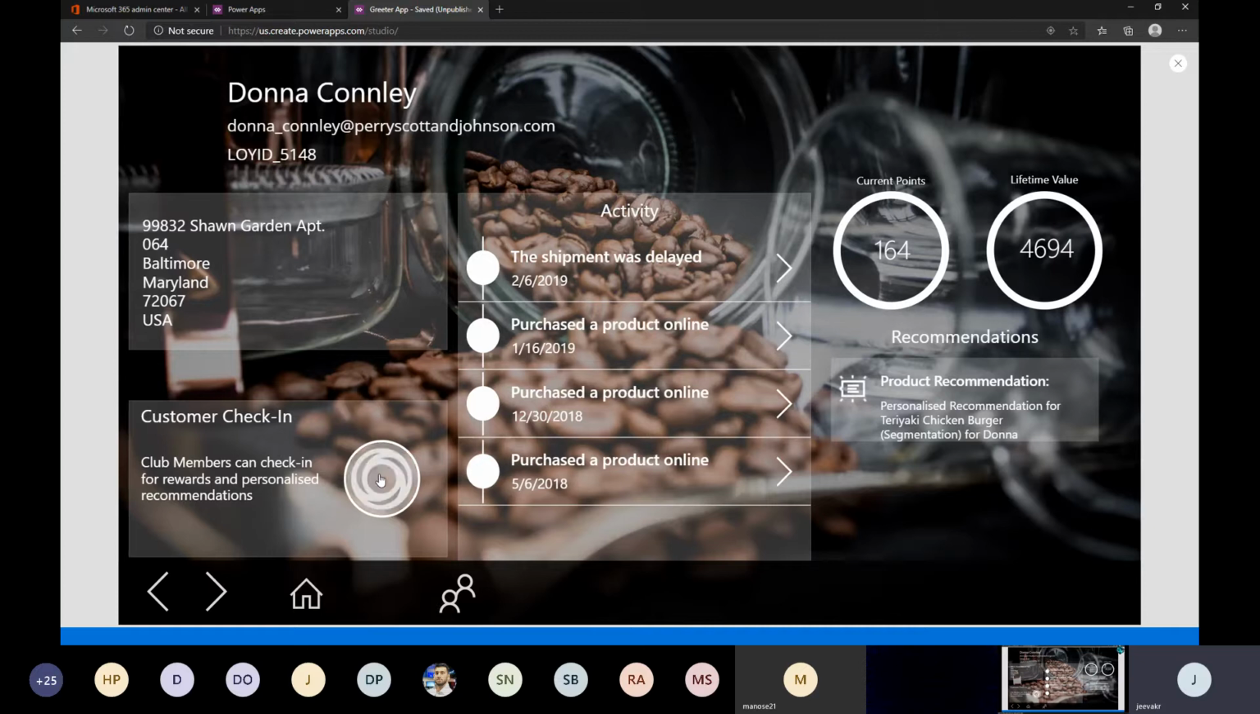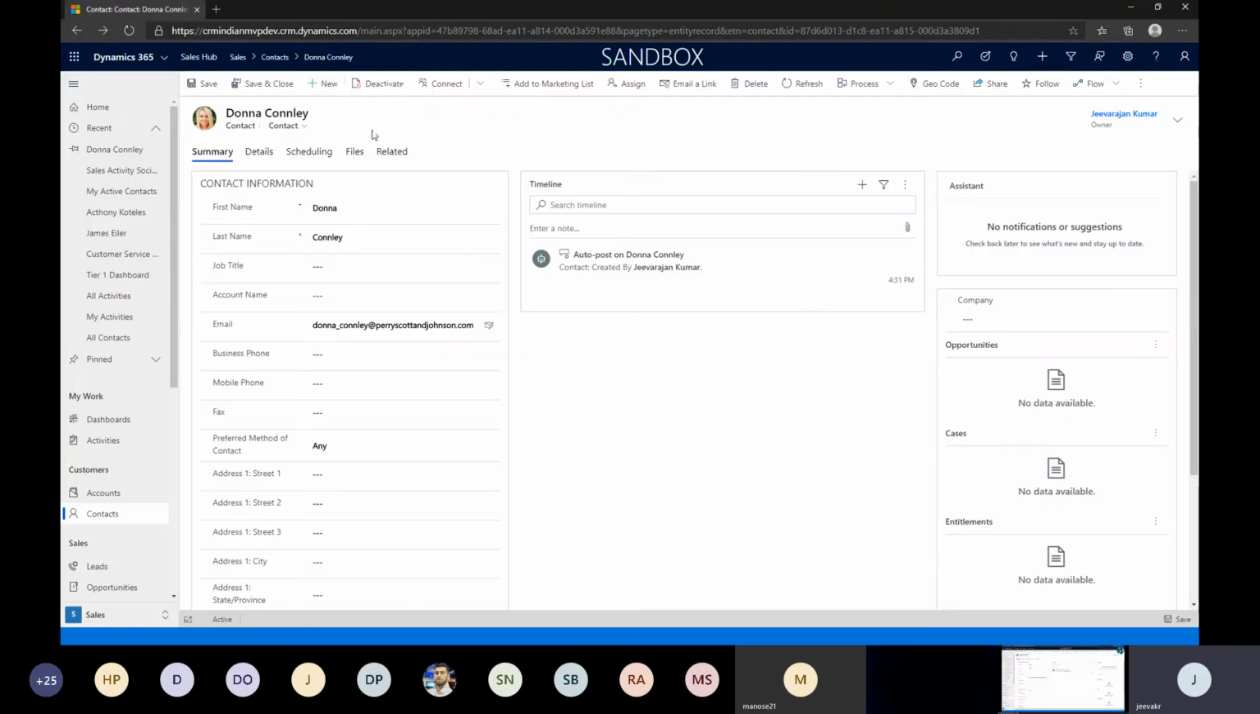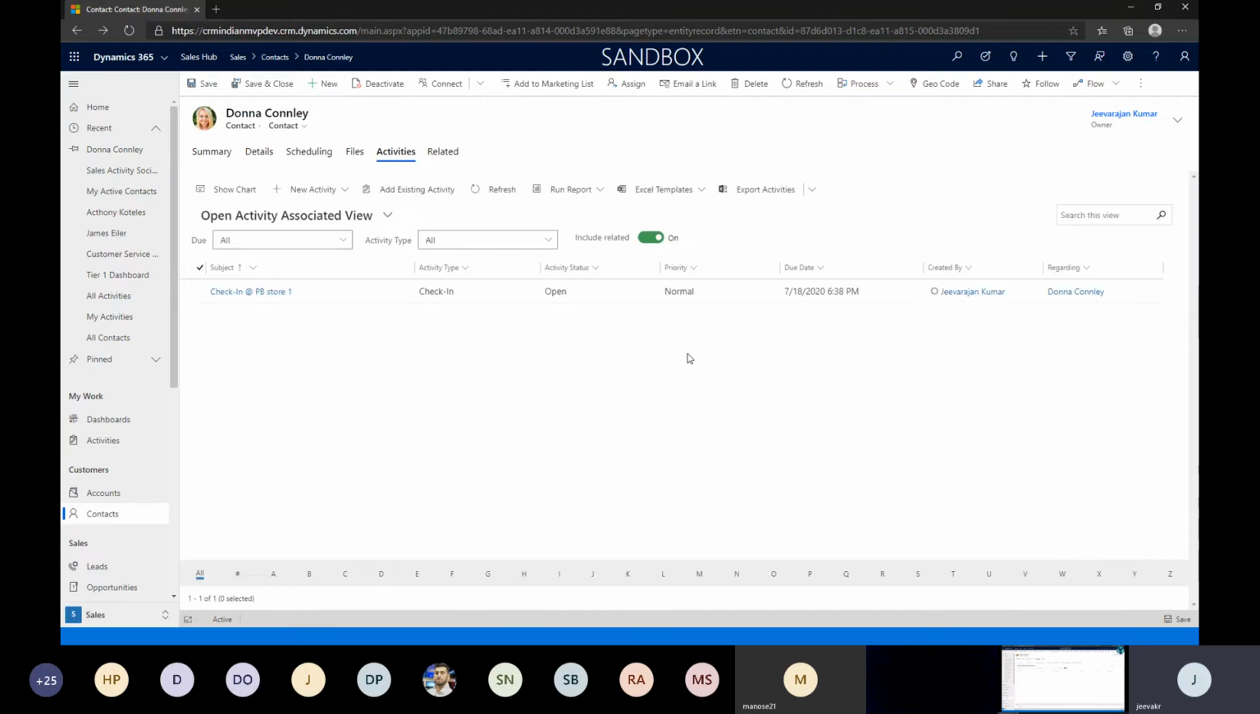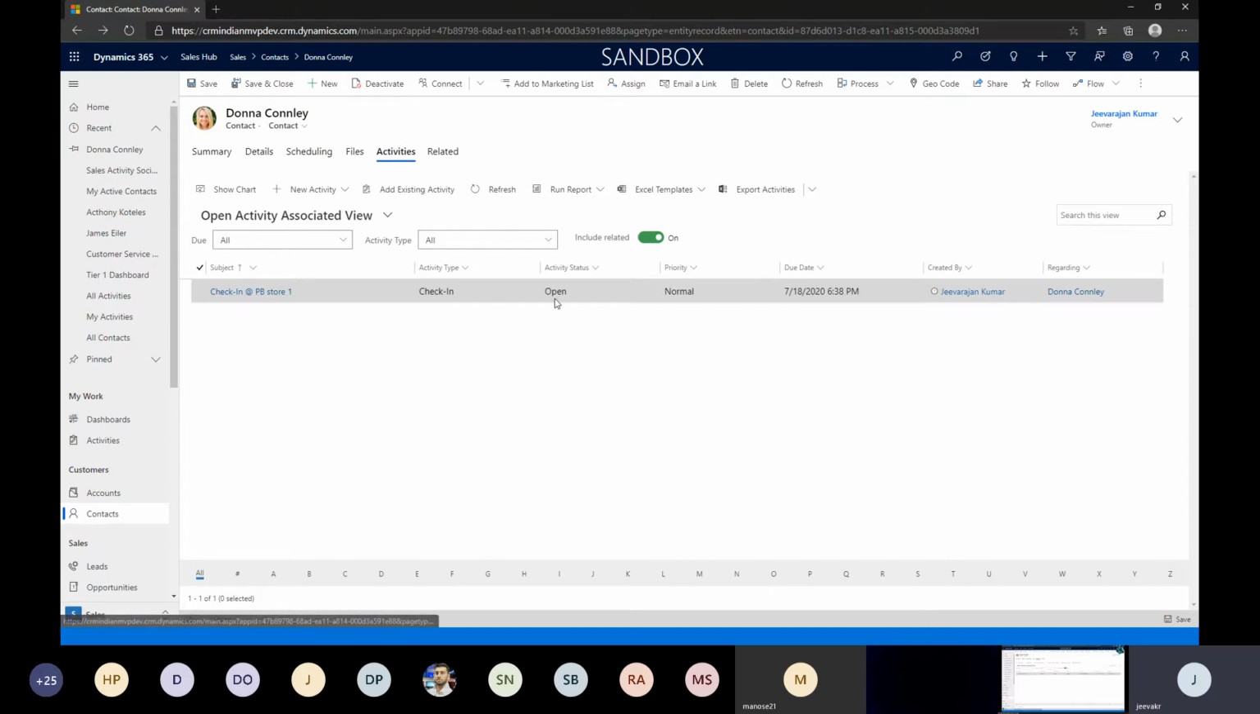So the moment I do the check-in, what happens is there's a Power Automate flow behind the screen. It's going to basically add a record into a custom table called check-ins, which is a type of activity. All right. So if we go back to our user's profile and I go to activity, you see this is the time right now. So we can see that there is a check-in being done.